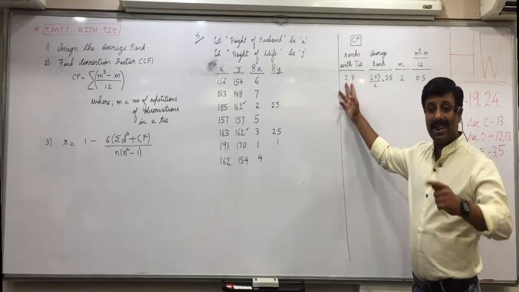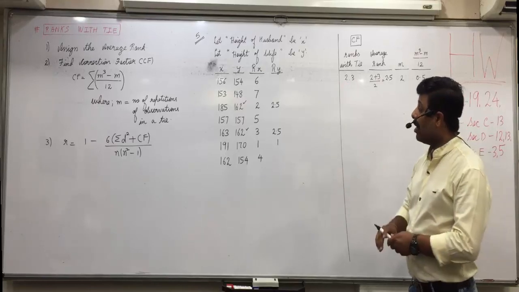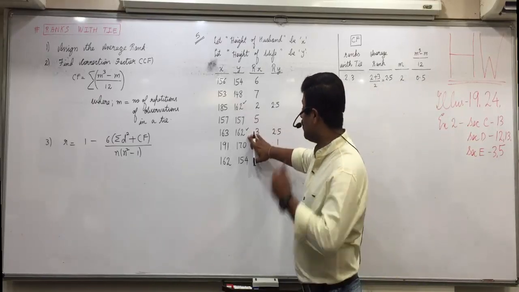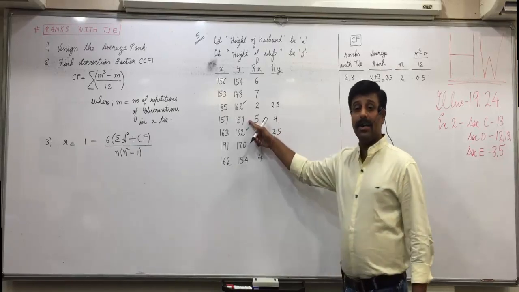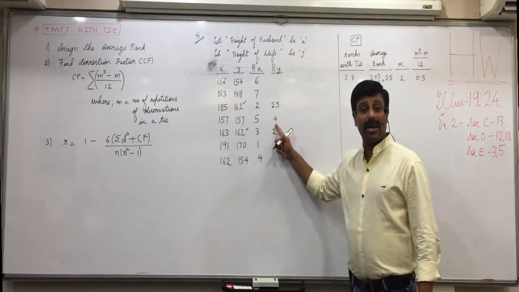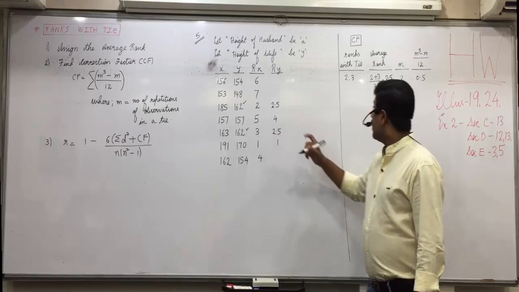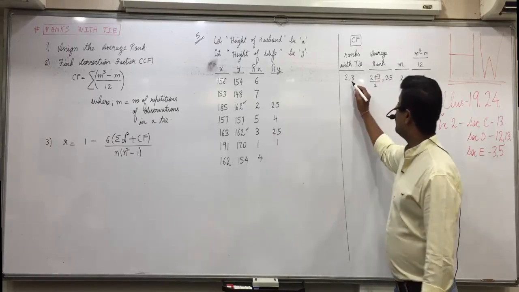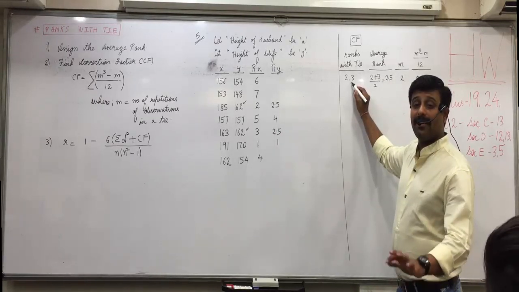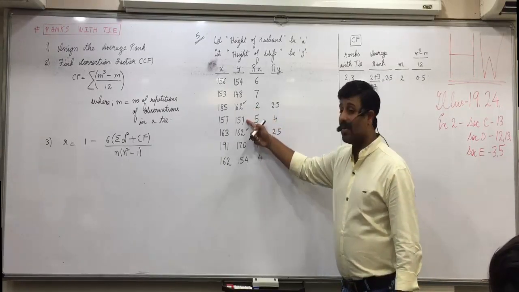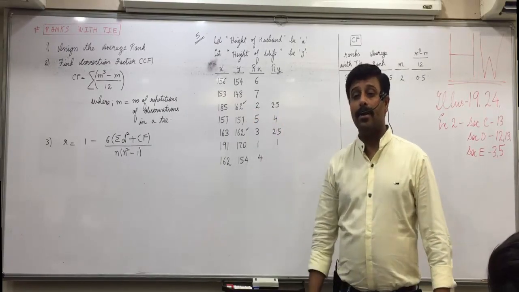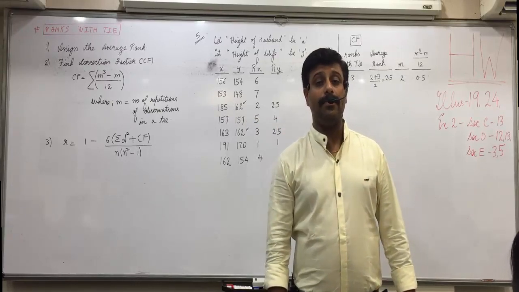Now see which ranks are covered here. 2 and 3. What is the next rank you will get? 4. After 162, which is the next number? 157. But we will give 4th rank to 157. Who is not clear by 4th rank? Raise your hand. Which ranks are covered in 2.5? So after 3, which rank will come? So 162 is the number. Next 157 will get 4th rank. Anyone not clear with this still?